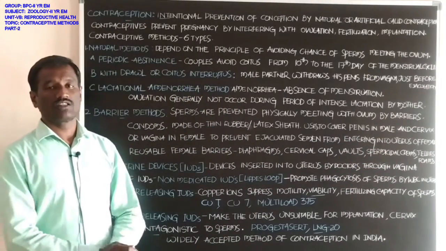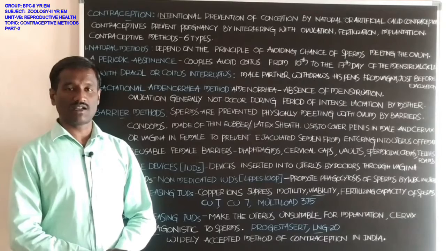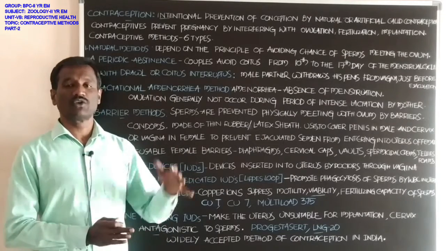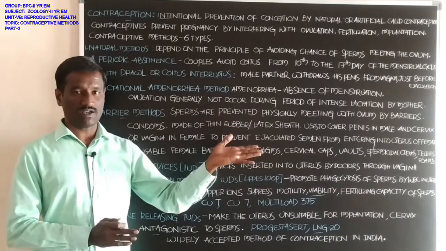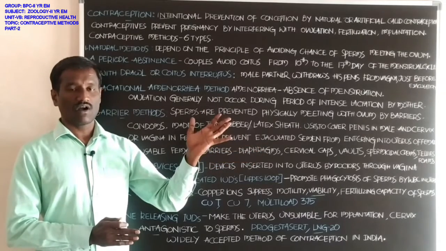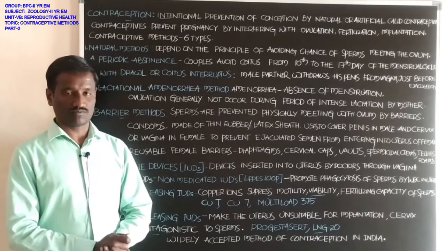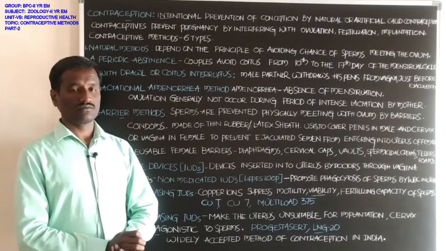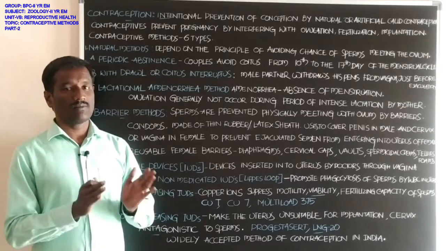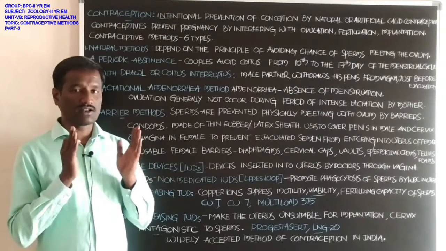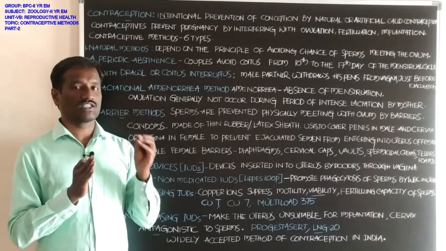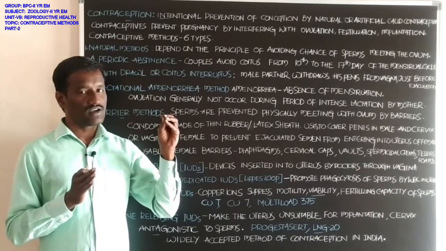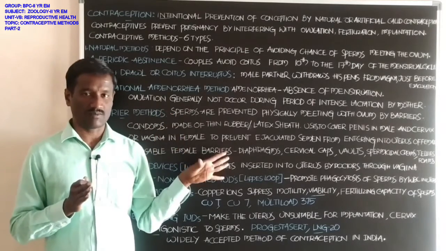Barriers prevent the entry of the sperms into the uterus of the female after ejaculation in sexual intercourse. Condoms also give protection from sexually transmitted diseases, STDs.